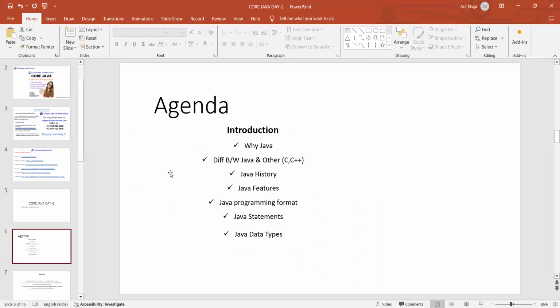Now, the agenda. What topics are we going to cover today? Yesterday we discussed what is Java, where we are using Java, a small program, concepts of tools, how we compile and run the program, advantages and disadvantages, and features of Java. All those topics we discussed yesterday, right?